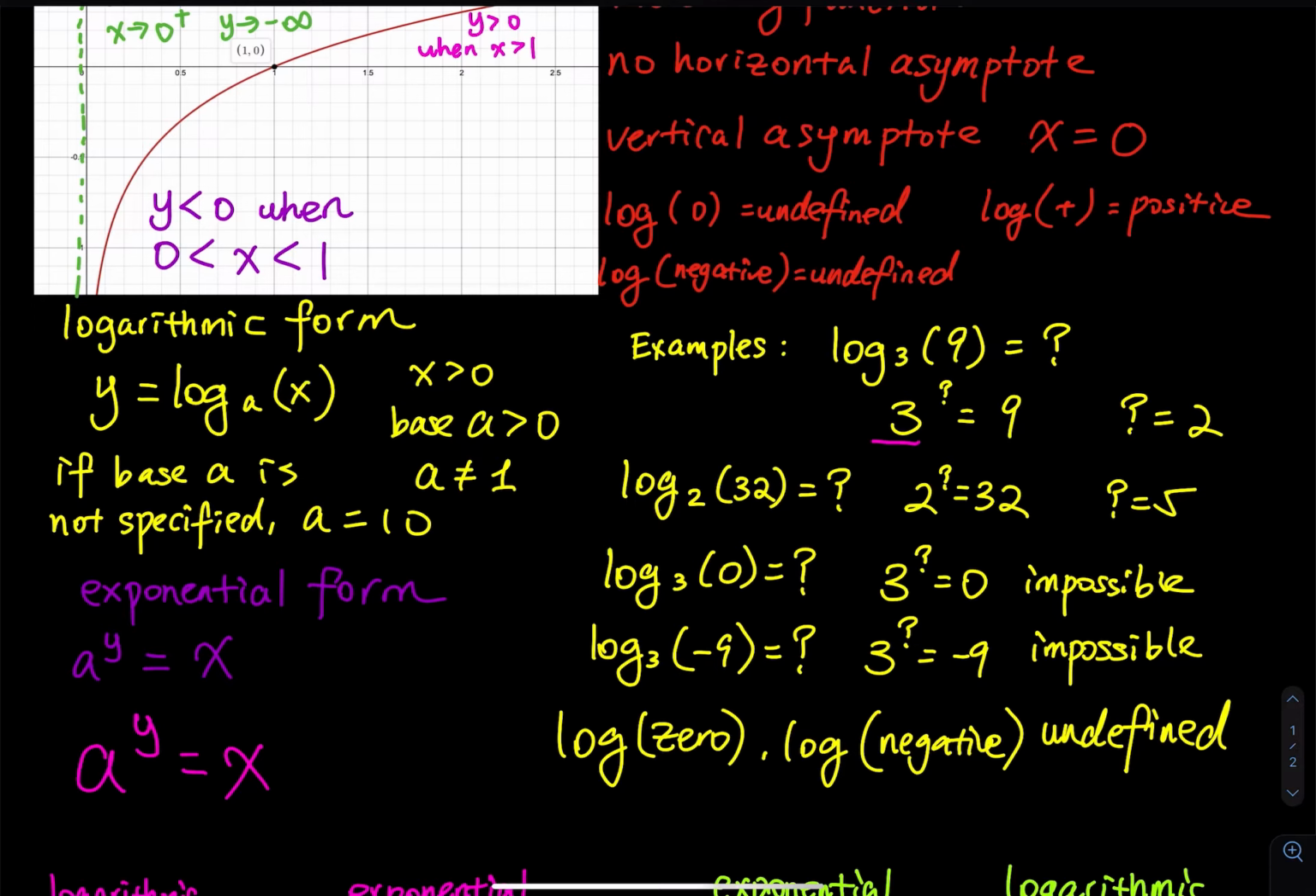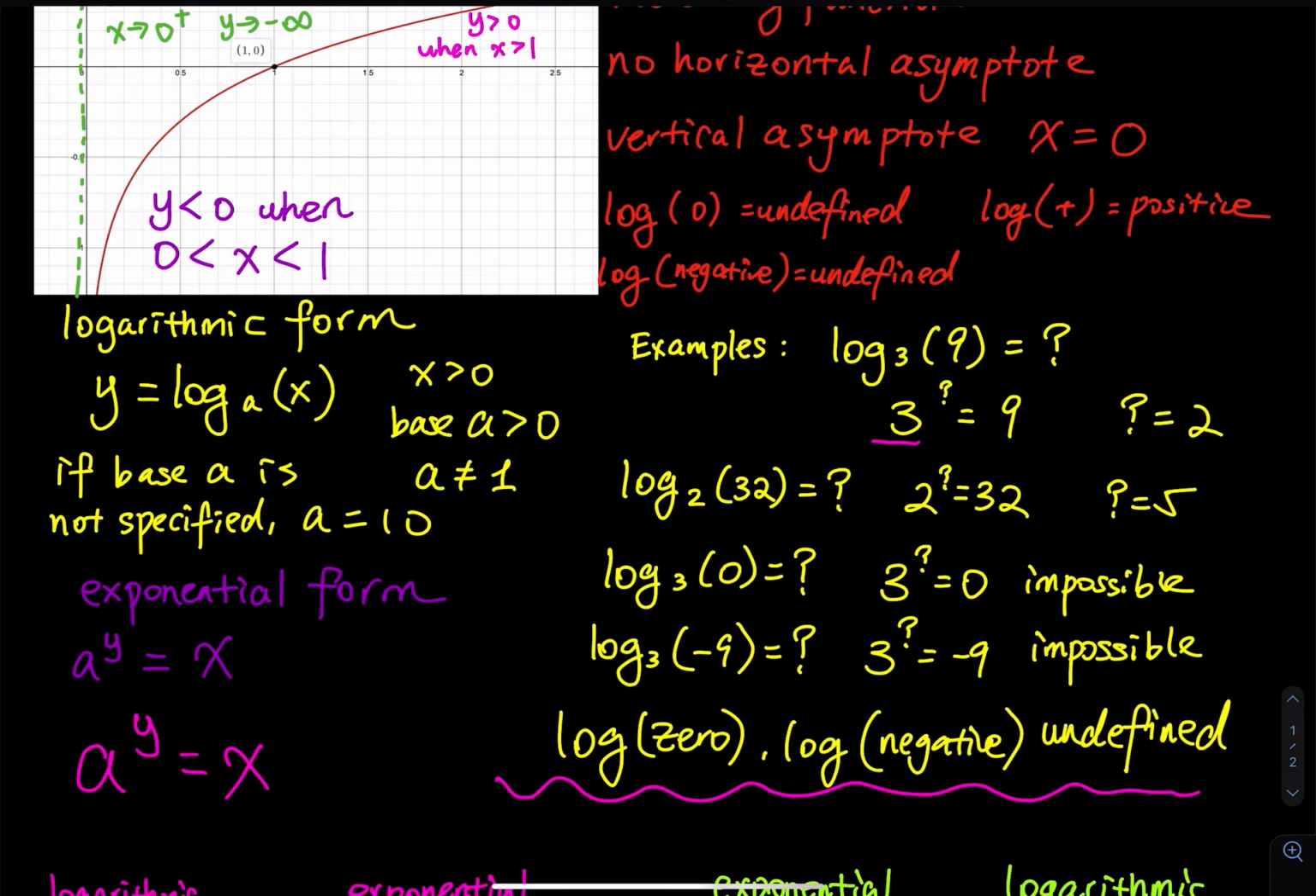So that's why we said log of 0 and log of negative, they are undefined. It doesn't matter what the base is. Again, you have to write this down. Log of 0 and log of negative, they are undefined. It doesn't matter what the base is. I don't care what the base is. Every time you are asking log of 0, log of negative, they are just undefined, impossible.